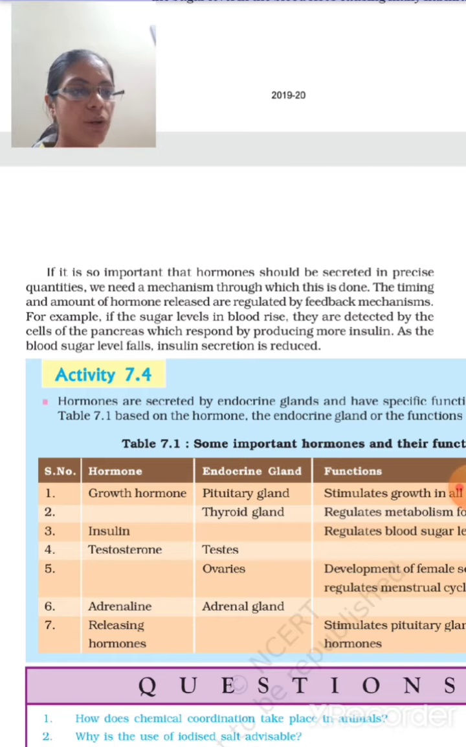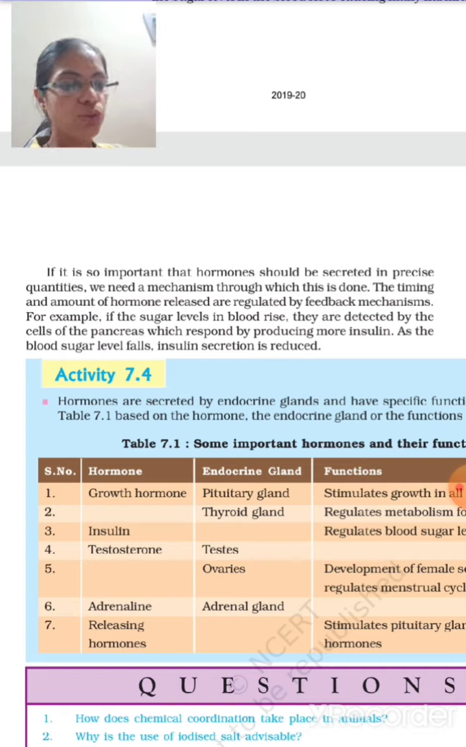If it is so important that the hormone should be secreted in the precise quantity, we need a mechanism through which it is done. The timing and amount of hormone release are regulated by the feedback mechanism. For example, if the sugar level in blood rises, it is detected by the cells of the pancreas, which respond by producing more insulin. As the blood sugar level falls, insulin secretion will reduce. If you take a high amount of sugar, the insulin released from the pancreas would be high. If you take less amount of sugar, the insulin released would be less. So it is vice versa.